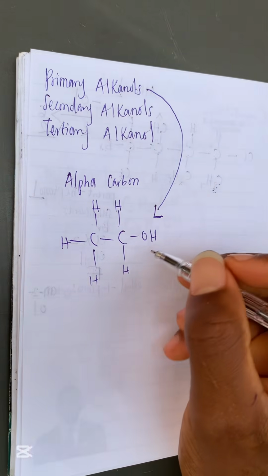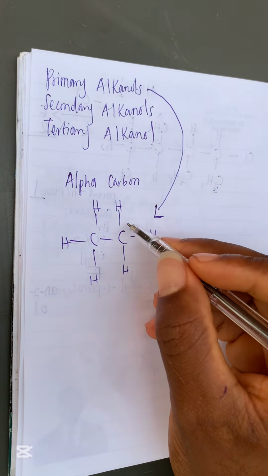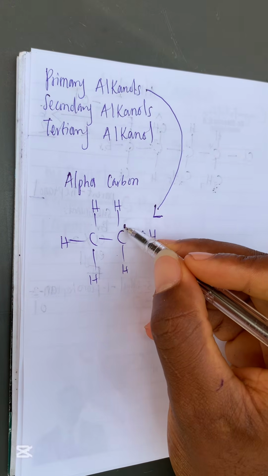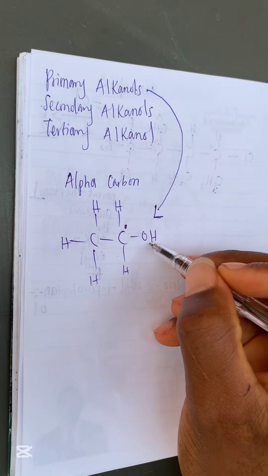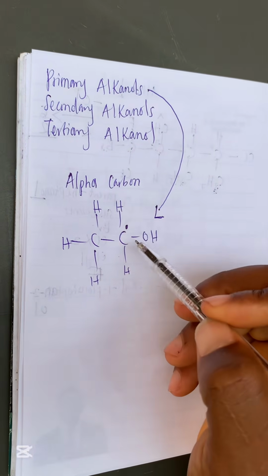This is an example of a primary alkanol. Now, what is the alpha carbon in this case? This is the alpha carbon, because it is bearing the functional group. Or you can just say that the alpha carbon is the carbon that is bearing the functional group.